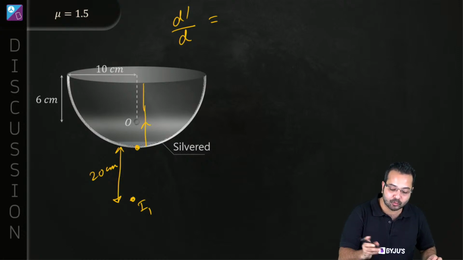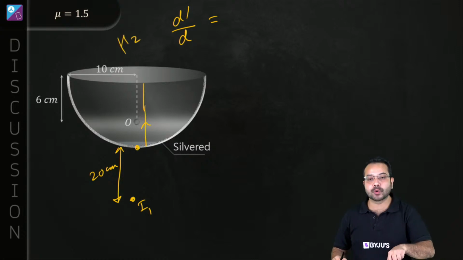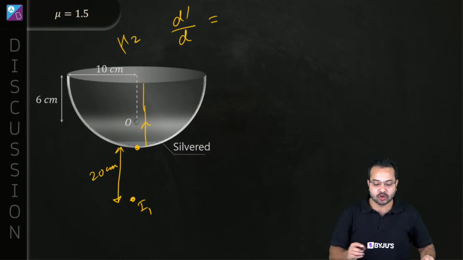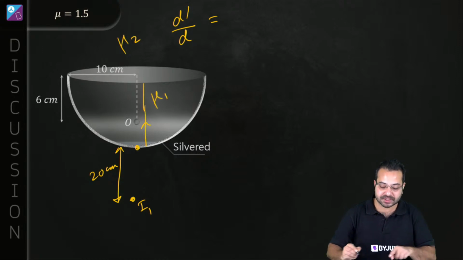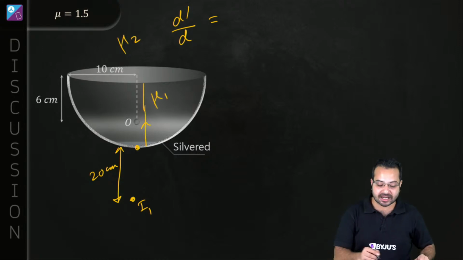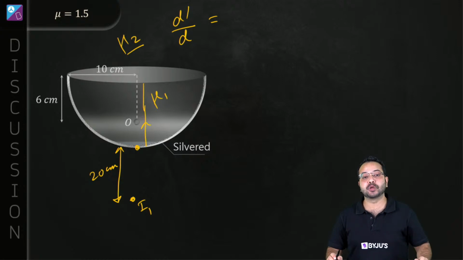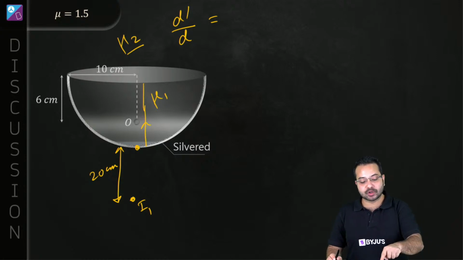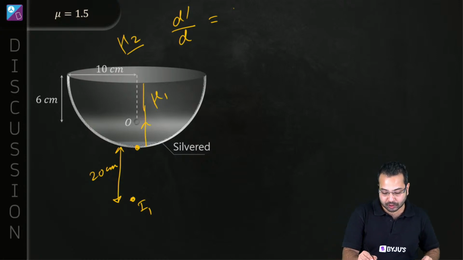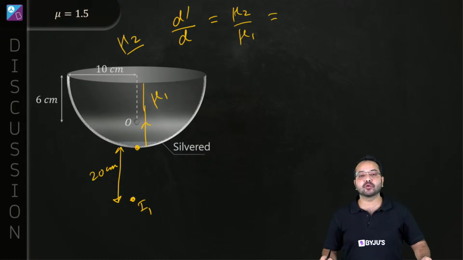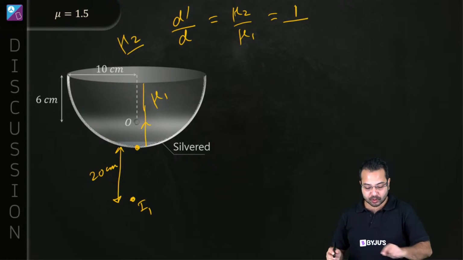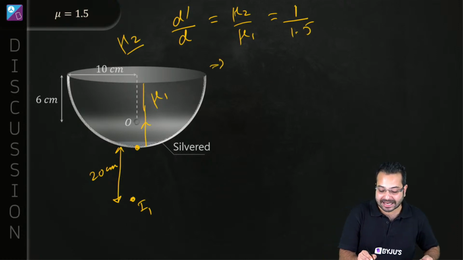Because light is going from glass to air. The incident light is in glass, which means this is mu1. The refracted light is in air, which is mu2. Is that correct? So d prime upon d is equal to mu2 upon mu1. Mu2 is 1 and mu1 is 1.5. Correct? So from here we can calculate d prime.